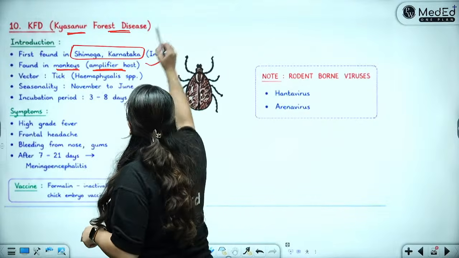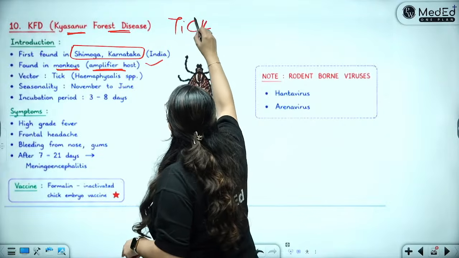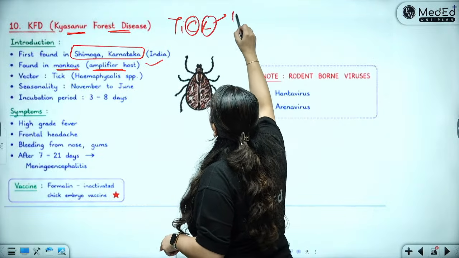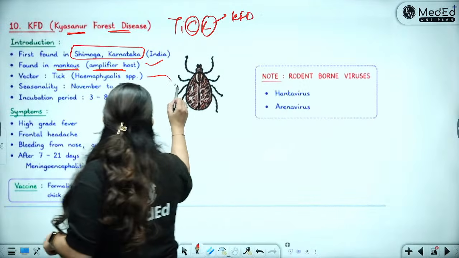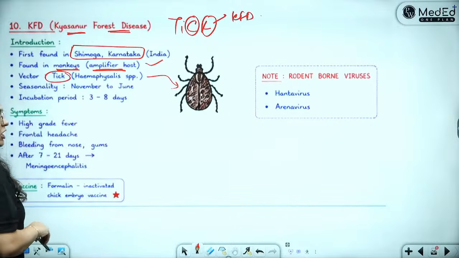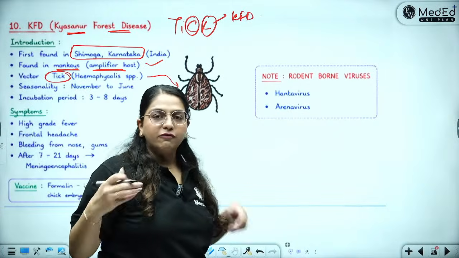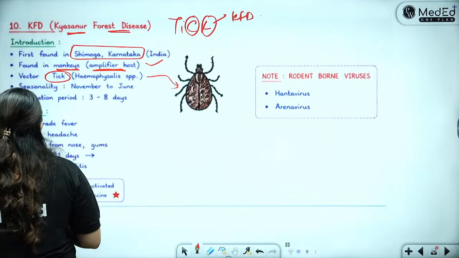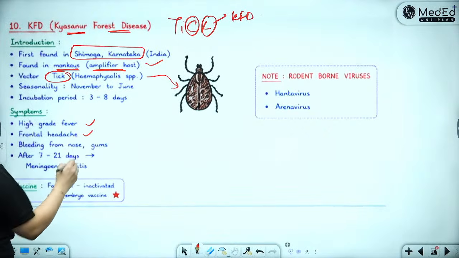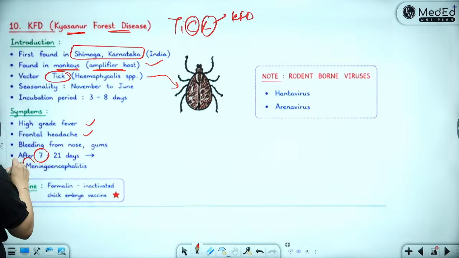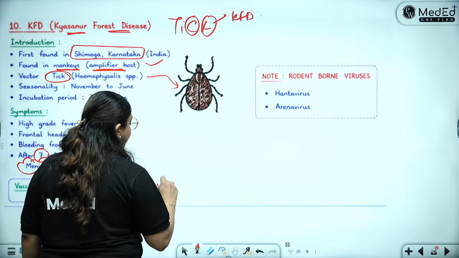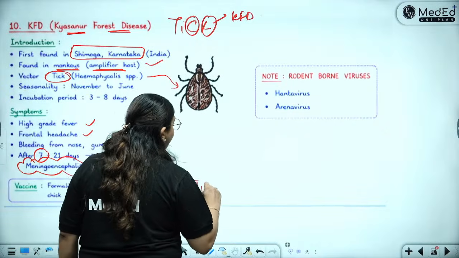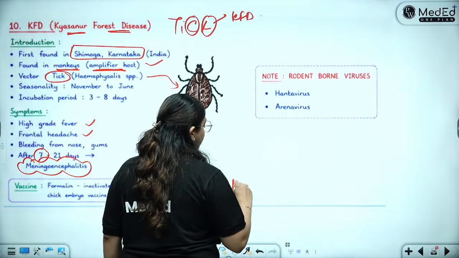The vector of it, however, is a tick, because when we write tick, it has C and K, which would stand for Kyasanur forest disease or KFD. So it is always the tick which is the vector. Usually people go to the forests for camping in the month of November, so that is the seasonality. It causes high-grade fever and frontal headache. After 7 days, however, there is involvement of the brain leading to meningoencephalitis. A formalin-inactivated vaccine has been made by the Haffkine Institute of Mumbai. So you can always include this also in your answer.